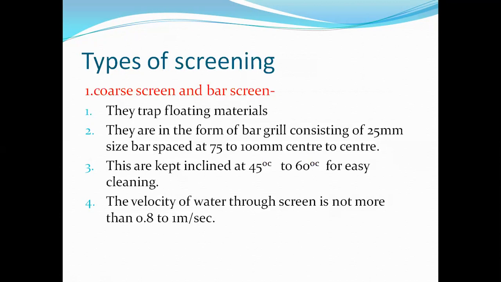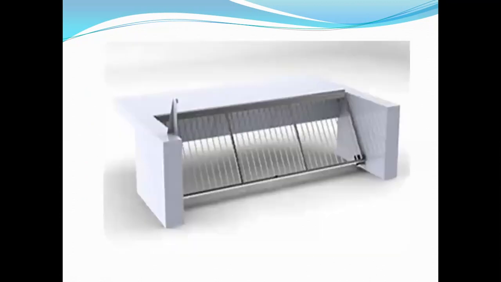The velocity of water through the screen is not more than 0.8 to 1 meter per second. That is, the water passing through this coarse screen or bar screen has a velocity between 0.8 and 1 meter per second. Now see in this picture, this is a coarse or bar screen.